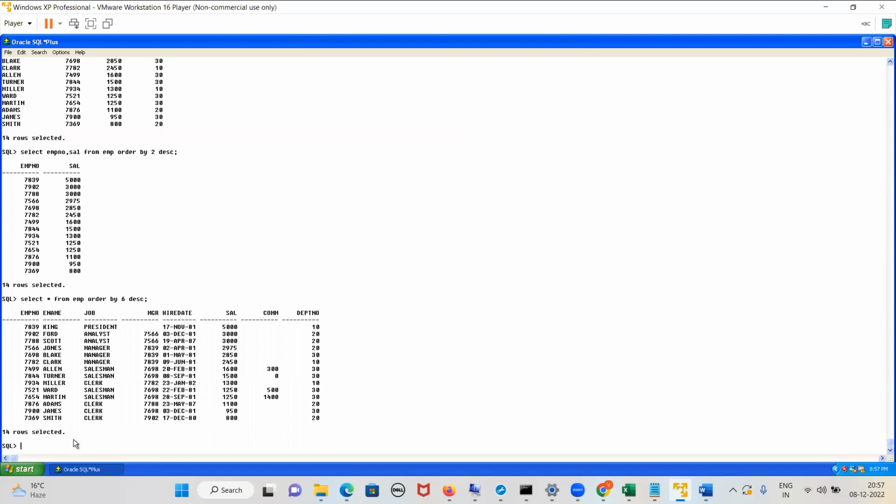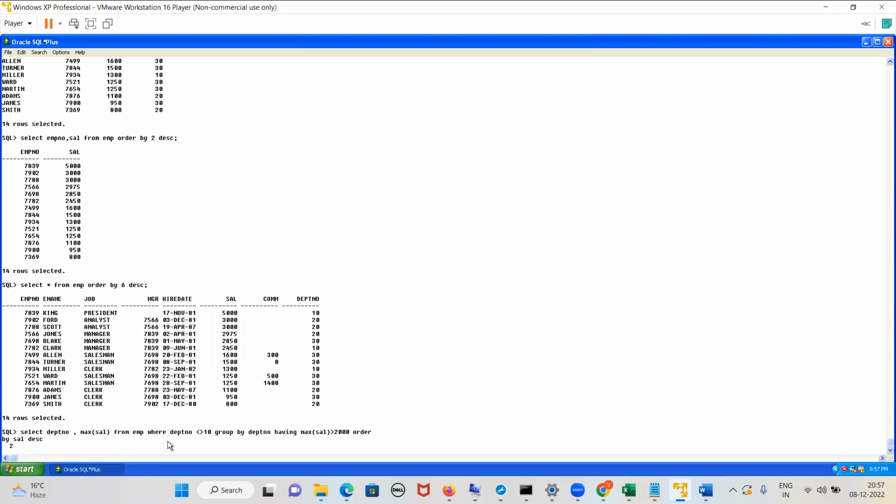Yeah, Dimple has written select department number, max salary from EMP where department number not equals to 10 group by department number having max salary greater than, then order by salary. Wait, first let me check Dimple's query. This will not work. My question was to sort it based on the maximum salary, right? All of you are writing order by salary, but my question is different.